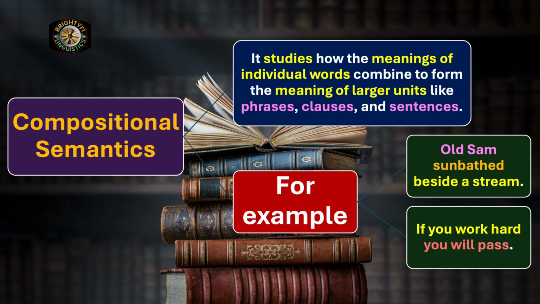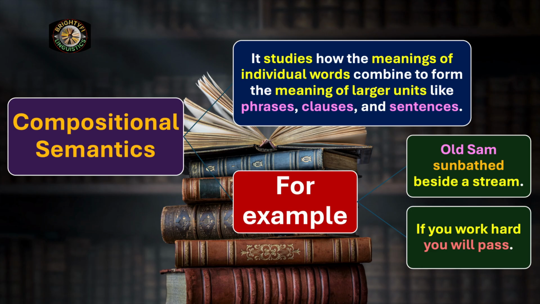Take another example. If you work hard, you will pass. In this example, we have a larger constituent, a clause. We have one dependent clause and another independent clause. And together we make a sentence. So compositional semantics is all about studying the meaning of individual words which combine into phrases, phrases combine into clauses, and then clauses help us form a sentence.